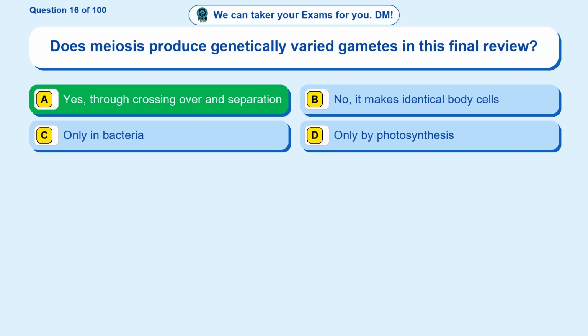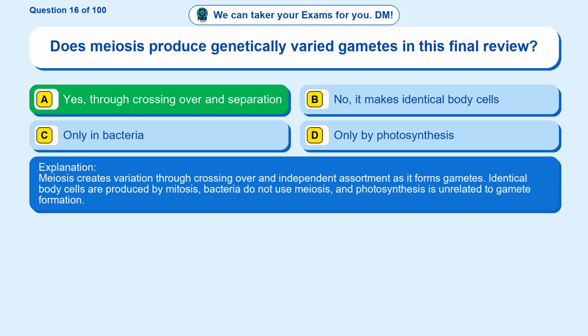Yes, through crossing over and separation. Meiosis creates variation through crossing over and independent assortment as it forms gametes. Identical body cells are produced by mitosis, bacteria do not use meiosis, and photosynthesis is unrelated to gamete formation.